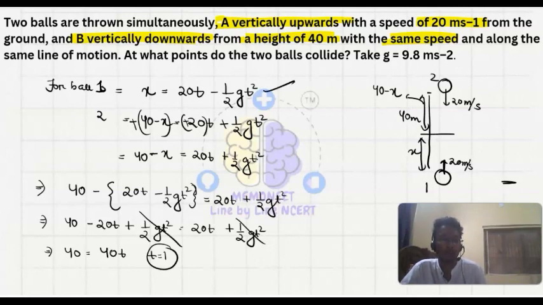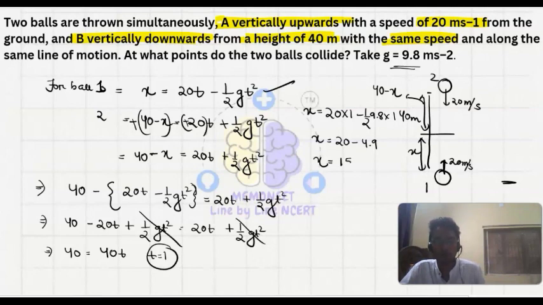Let's say put in the first equation. So x equals 20 into 1 minus half into 9.8 into t square, and t square is 1. So this is 20 minus 4.9. So x will be equal to 15.1 meter. At 15.1 meter these balls will collide. So how much distance from the second ball, that is 40 minus x. It means 40 minus 15.1.